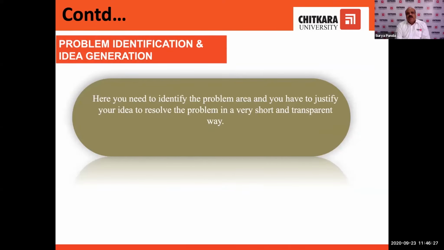So here, generally, what people are doing is, when they see the proposal call, they start thinking of the idea, thinking of the problems. But this is not the right way. If you are a teacher, if you are a researcher, you should have a problem bank. You should create a problem bank.